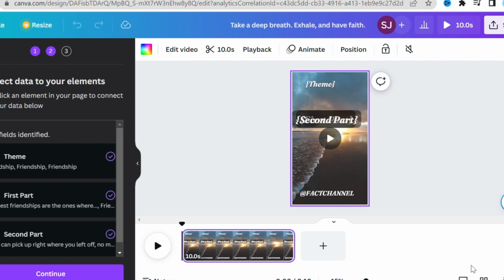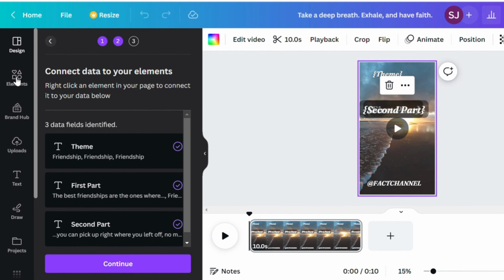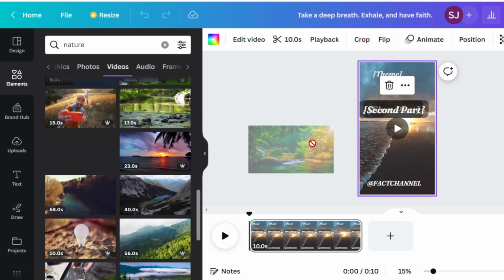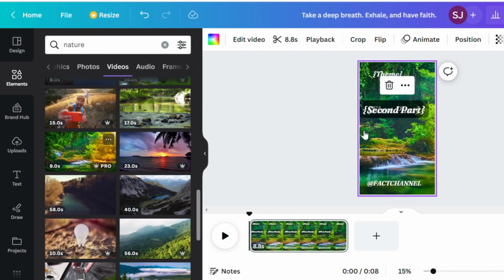As you can see, all the data pieces have a purple check mark, so we can click on Continue, but before you hit that Generate button, let's change up the background. Go back to Elements and search for a video of your choice. Once you find it, click on those three little dots and select Replace Background.